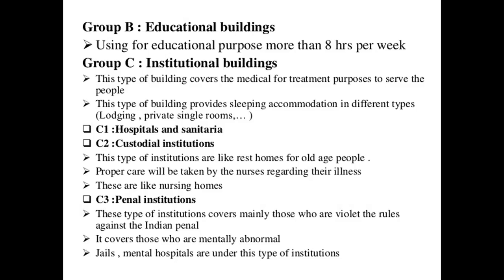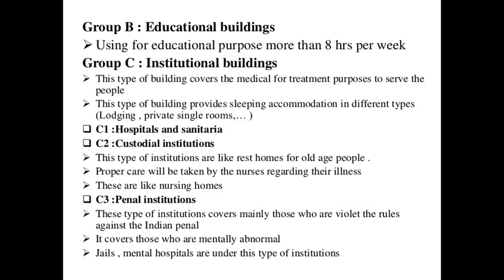Next, group C is institutional buildings. There are various subclassifications in this one. This type of building covers medical treatment purposes to serve the people. This type of building provides sleeping accommodation of different types, that is, lodging and private single rooms. Institutional buildings are for medical treatment purposes, as well as lodging facilities. What are the examples coming under institutional buildings? First one is hospitals and sanitariums.